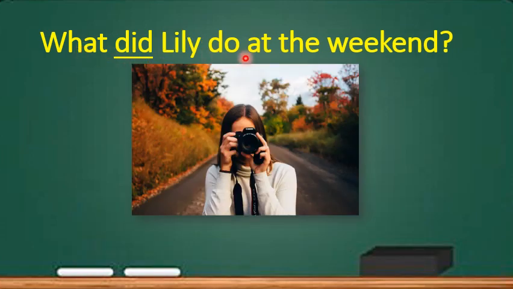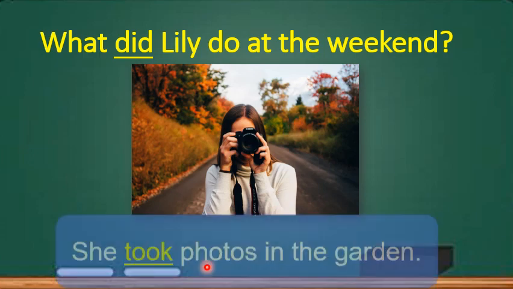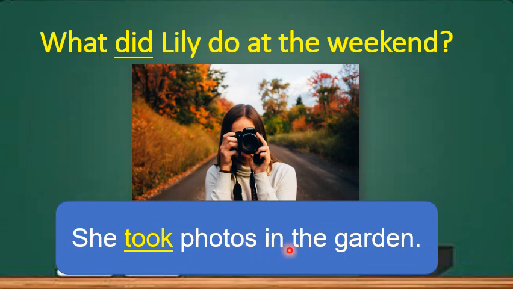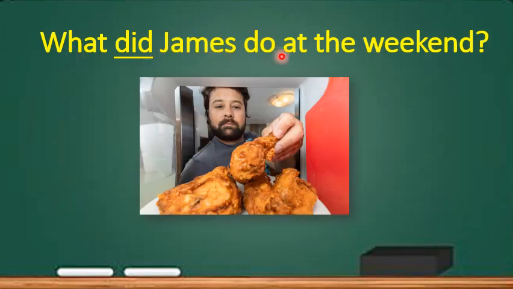What did Lily do at the weekend? Look at her. She was taking a camera. So the answer is she took pictures in the garden. What did James do at the weekend? Look at here.